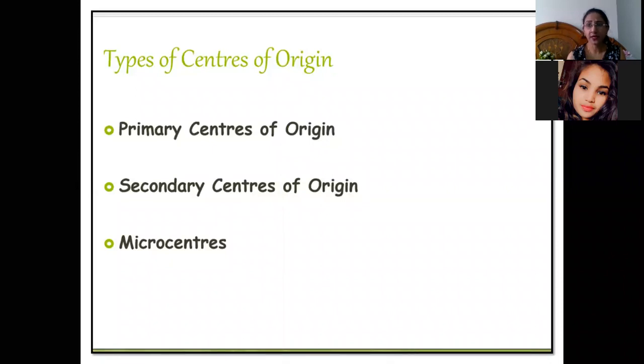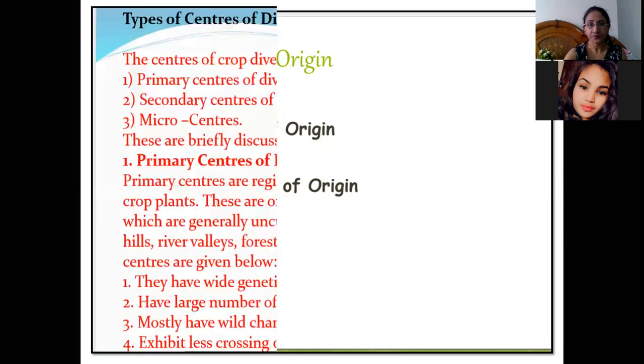Then after that come the secondary centers of origin. What happens in the secondary centers of origin? There is considerably less genetic diversity, or the genetic variation present in the secondary centers is less as compared to the primary centers. And micro centers are the small regions within the centers of diversity which have an enormous amount of genetic variation.